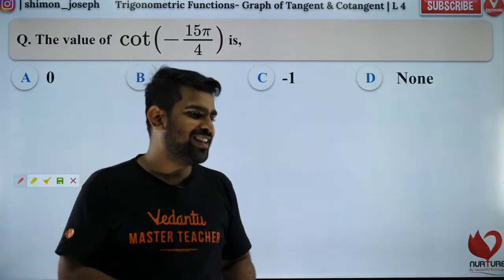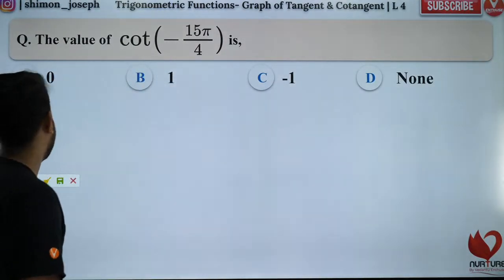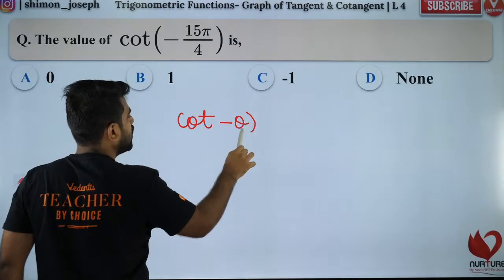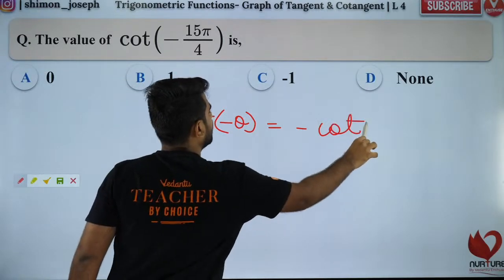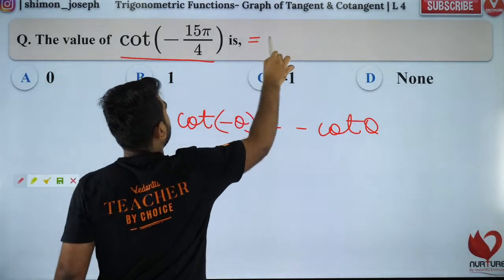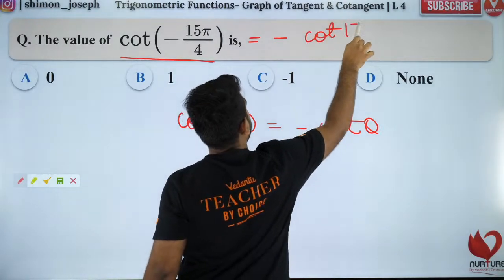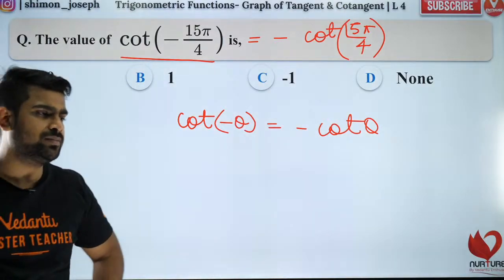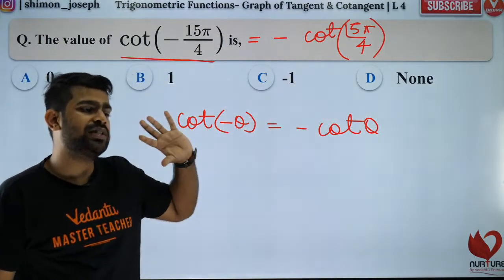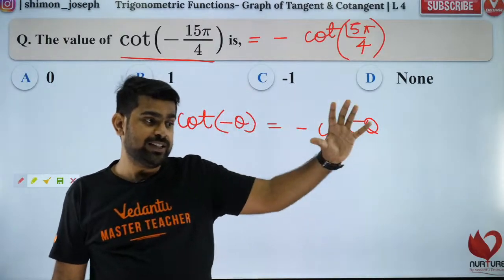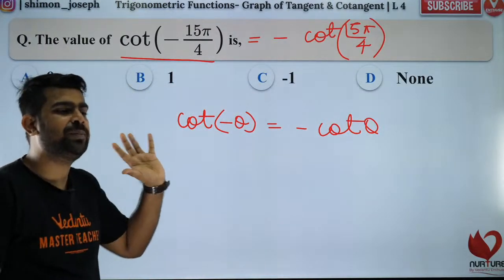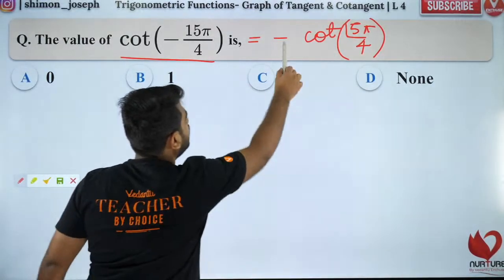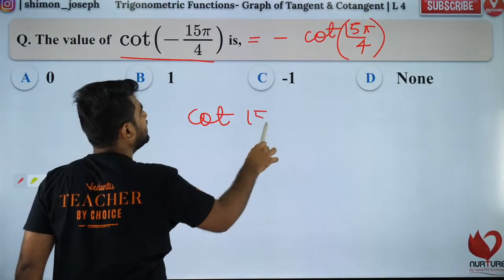Okay, exactly. So people, let's try to solve it. What is the answer? Are you all ready? First of all, what is cot of minus theta? Cot of minus theta is minus cot theta. So can I say this question is equal to minus of cot 15 pi by 4? Is everybody okay with that? No problem with that? Let's go step by step so that I don't confuse anybody. I want to teach it in a manner that everybody can follow. Are you all cool? Fantastic. So now let's solve cot of 15 pi by 4. Let's leave the minus one.